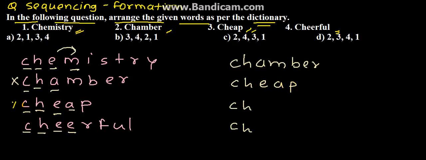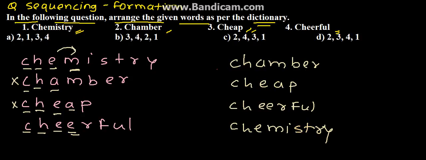So cheap is also gone. So now we are left with cheerful and chemistry. So if we see, as per the dictionary, E comes before M, therefore cheerful will be the third word and chemistry will be the fourth word. So this is the correct order.